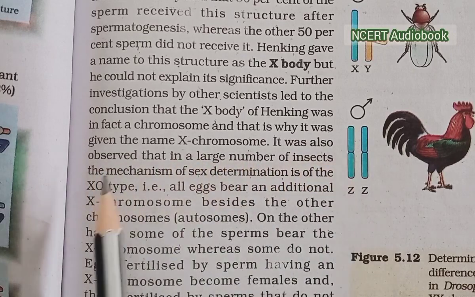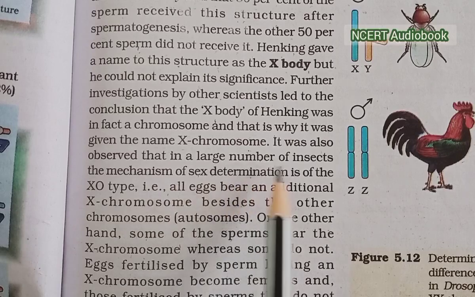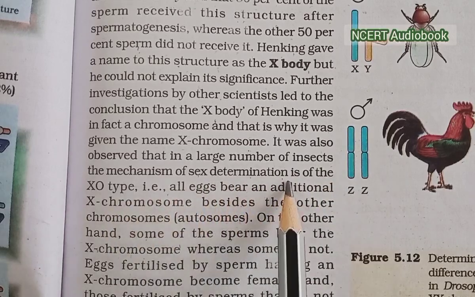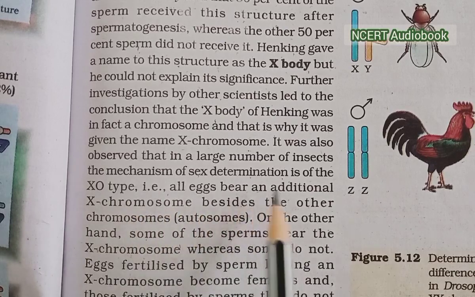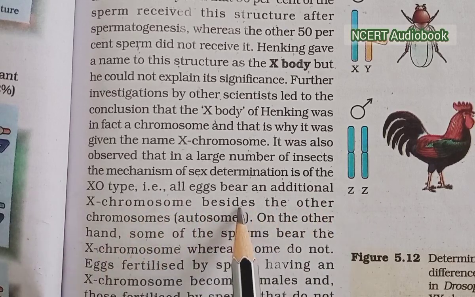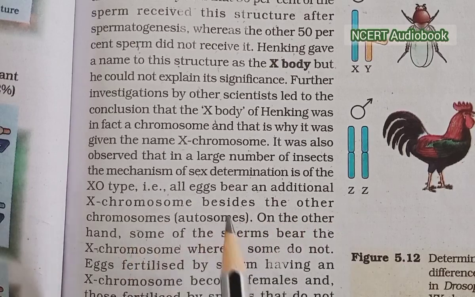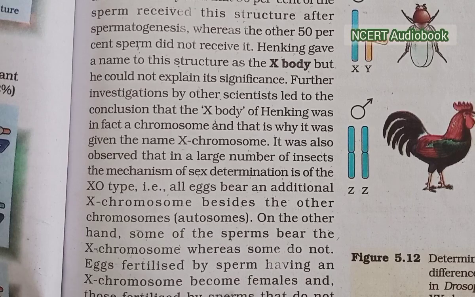It was also observed that in a large number of insects, the mechanism of sex determination is of the XO type. That is, all eggs bear an additional X chromosome besides the other chromosomes, or autosomes. On the other hand, some of the sperm bear the X chromosome, whereas some do not. Eggs fertilized by a sperm having an X chromosome become females, and those fertilized by a sperm that does not have an X chromosome become males. Do you think the number of chromosomes in males and females is equal?